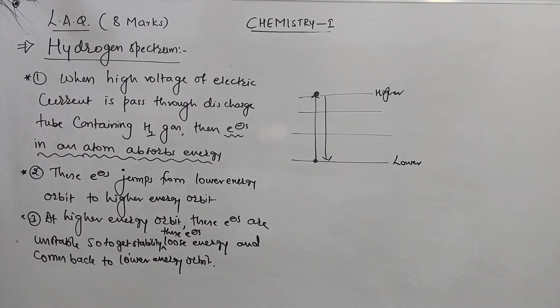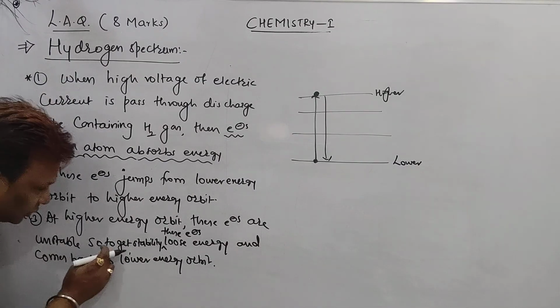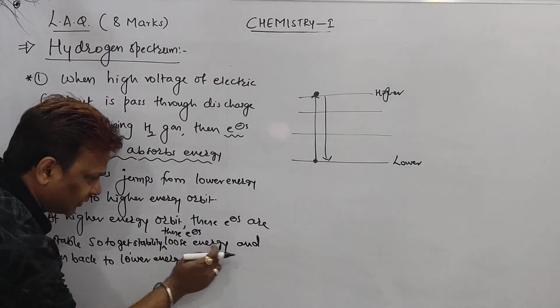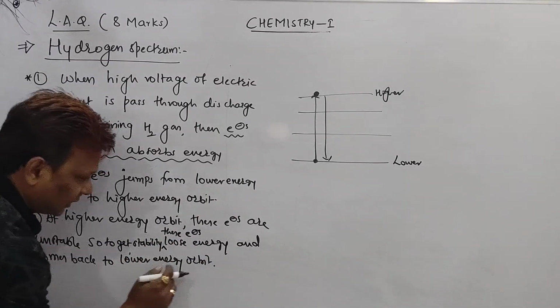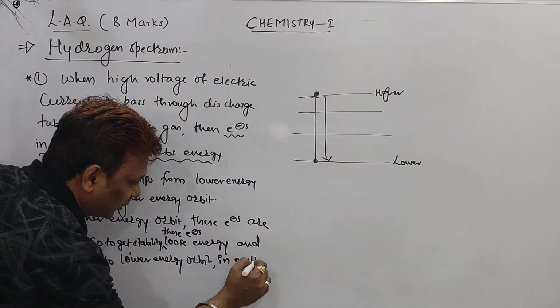Now, jumping from lower to higher is called excitation, and coming back from higher to lower is called de-excitation. So to get stability, these electrons lose energy and come back to lower energy orbit in multiple steps. This word is very important here.